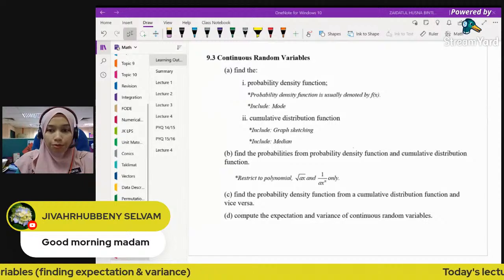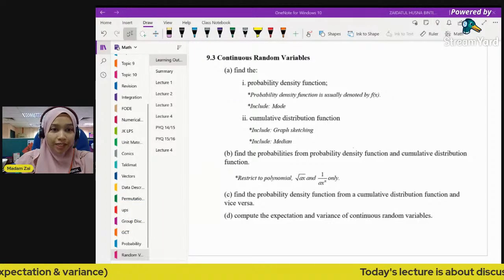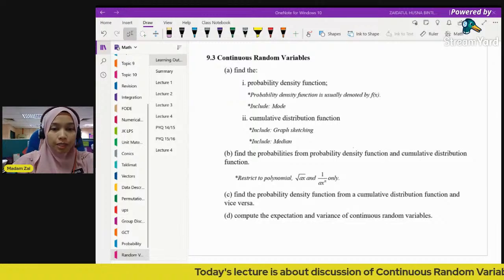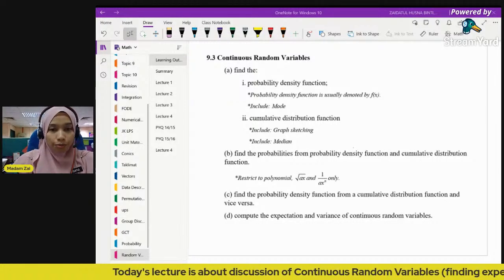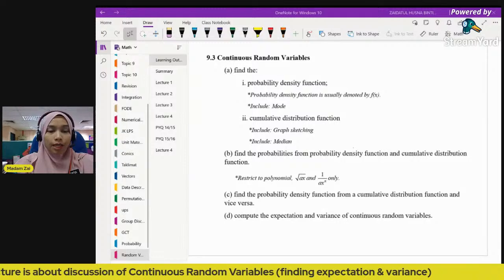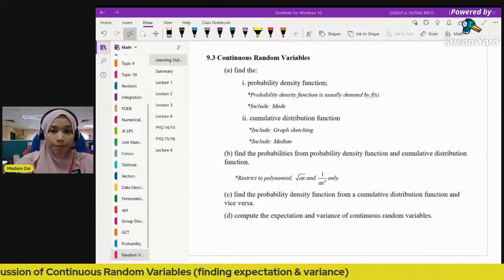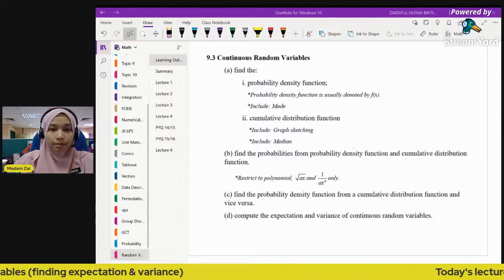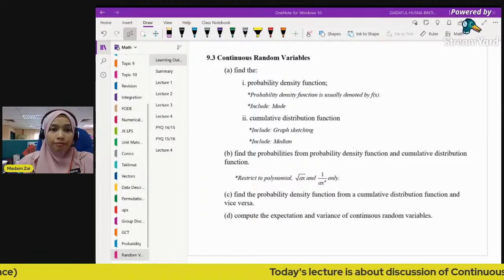Alright, so today we are going to finish topic 9. As you can see from the screen, we have about 2 learning outcomes more to accomplish. As soon as we finish this topic, I hope you can start doing exercises and try to solve problems on discrete and random variables.